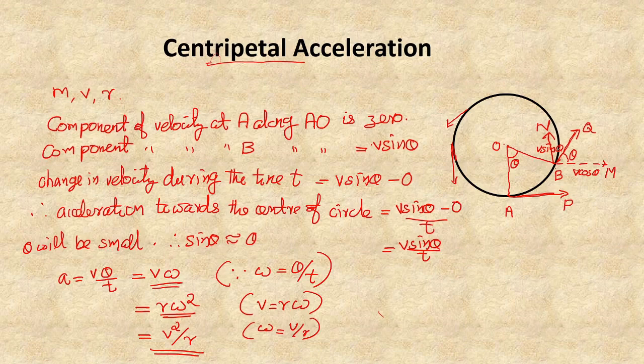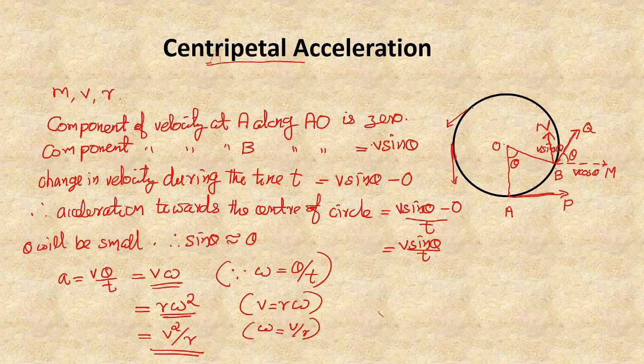We already saw that the direction of the velocity is always along the tangent. That means the direction of the displacement is along the tangent.